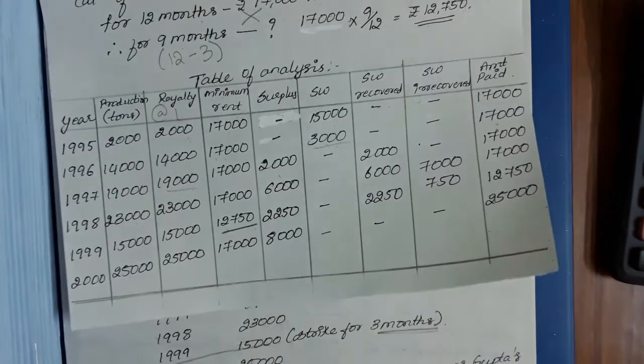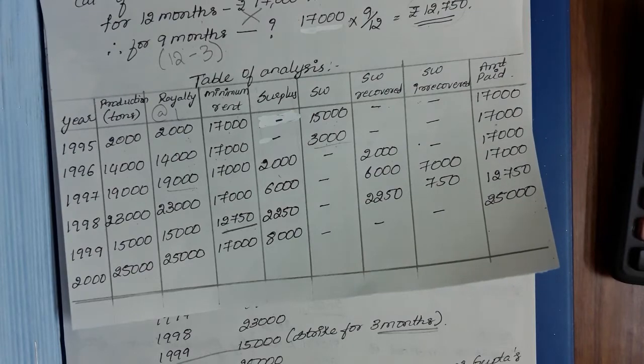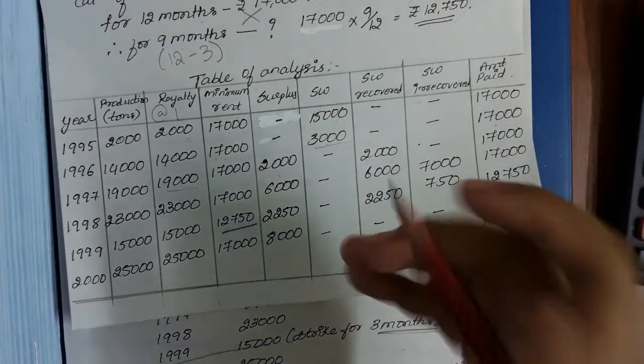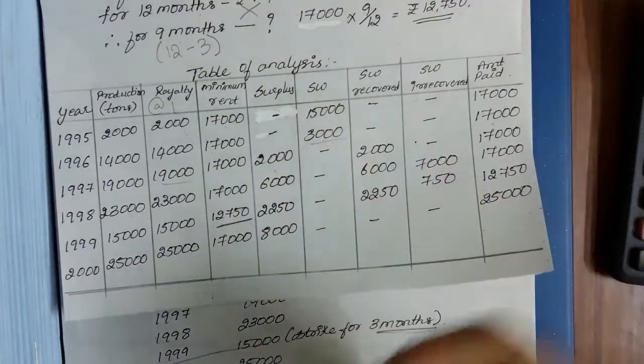Now you need to write off. Whenever you have a surplus, before giving it to the landlord, you need to write off any short workings of the previous year.